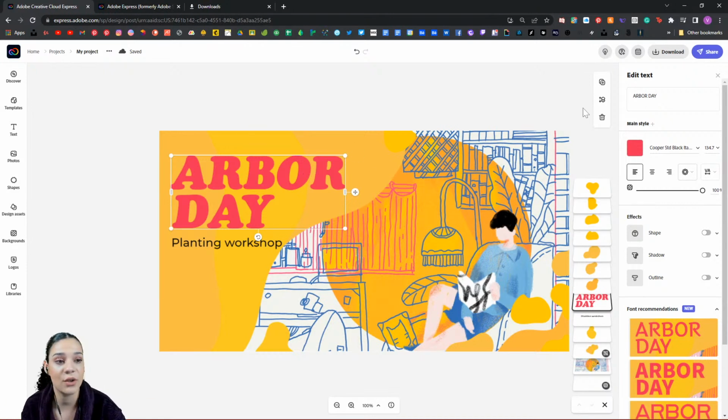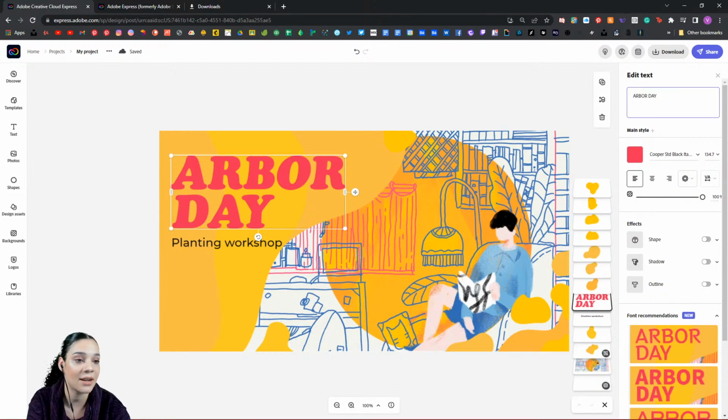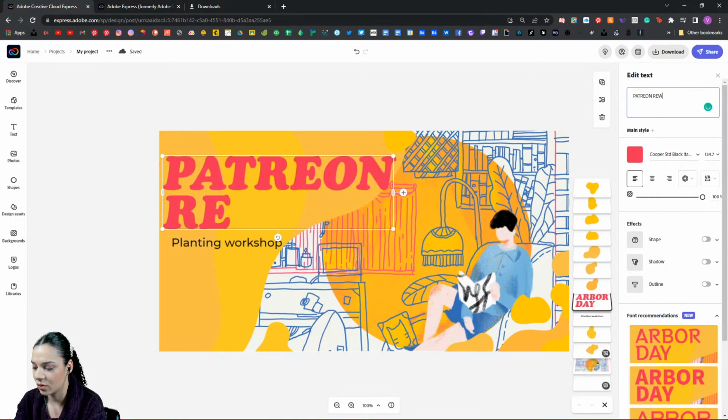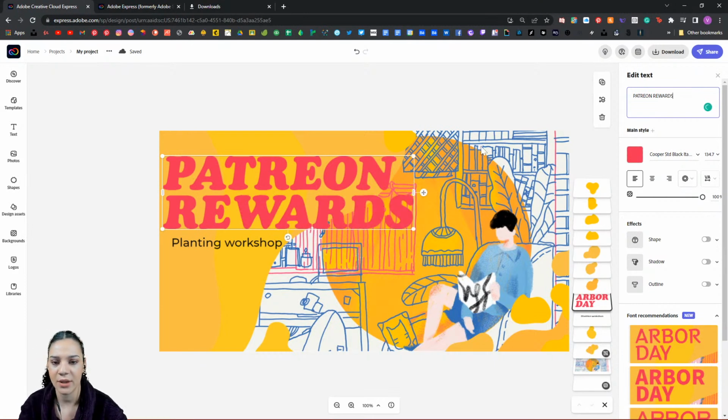So I'm going to go ahead and change my text. Now, when you select your text box, you can come over here to edit text, which is slightly different if you've ever experienced or experimented with other Adobe apps and products. You will go over to the right hand side here and check out the text box and do all your editing over here. So I am going to write in caps. I'm going to write Patreon rewards, just like that.